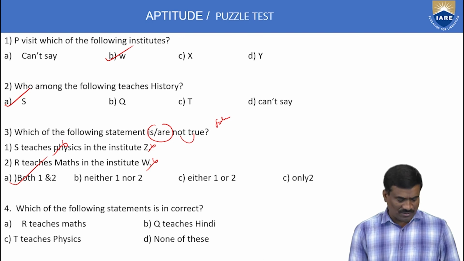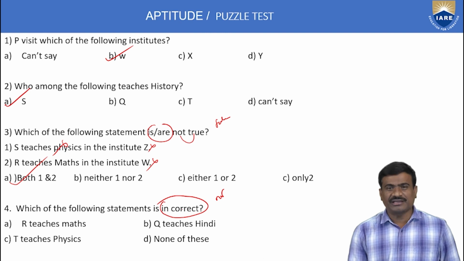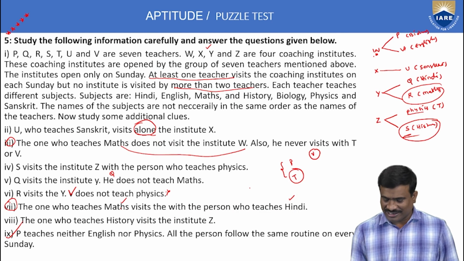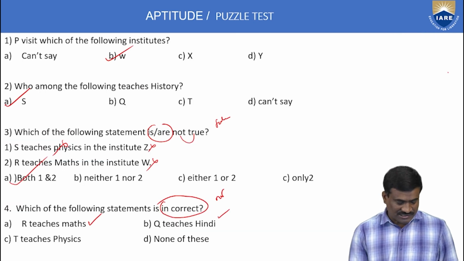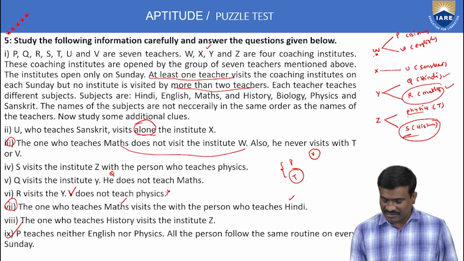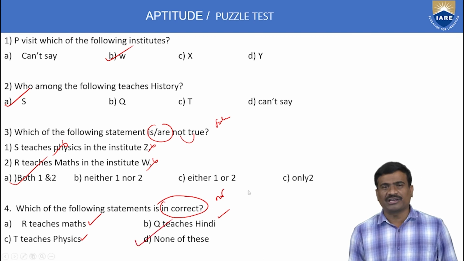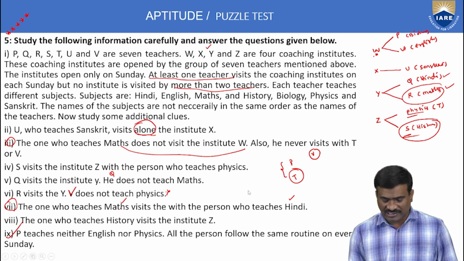Next, fourth example number 4. Which of the following statements is incorrect? Here incorrect means not correct. Option A: R teaches mathematics, exactly correct. Option B: Q teaches Hindi, exactly correct. Next, option C: T teaches physics, T in Z institute, physics, correct. Next, none of these. Here A correct, B correct, C correct, so option D, none of these, only is correct. This is about the fifth example.